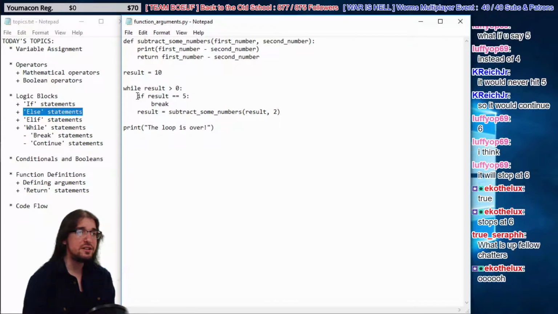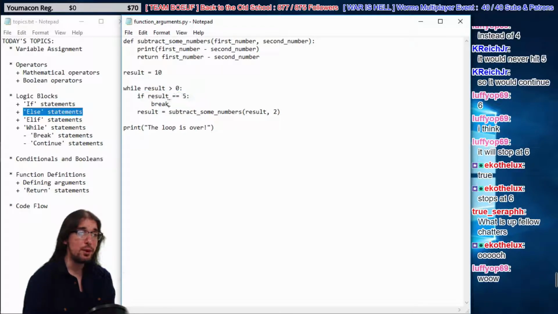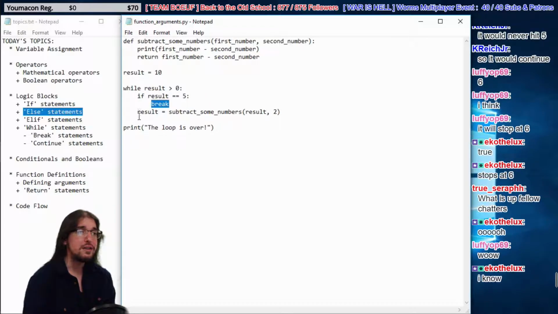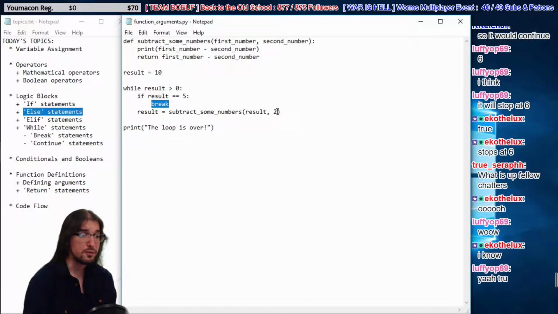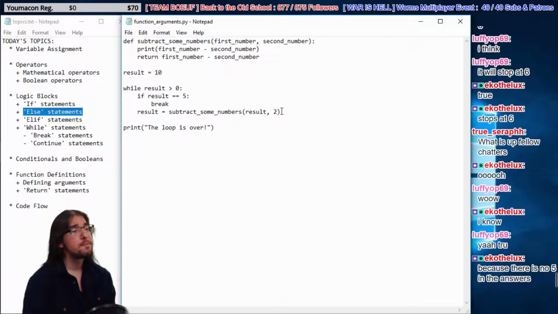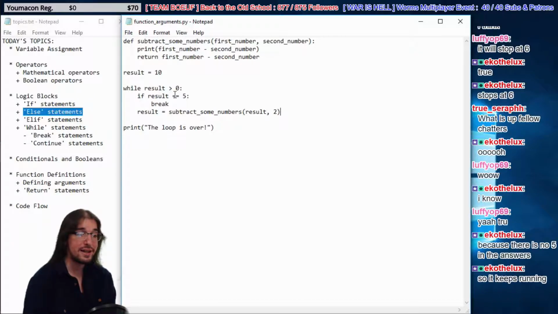If result is equal to 5, then break. Otherwise, result is result minus 2. So I think Echo knows. I think Luffy knows too. Yeah, the reason why it never breaks is because we're subtracting 2, right? So it goes 10, 8, 6, 4, 0. It never is equal to 5. Exactly, Echo. Yeah, it keeps running. It's never equal to 5.